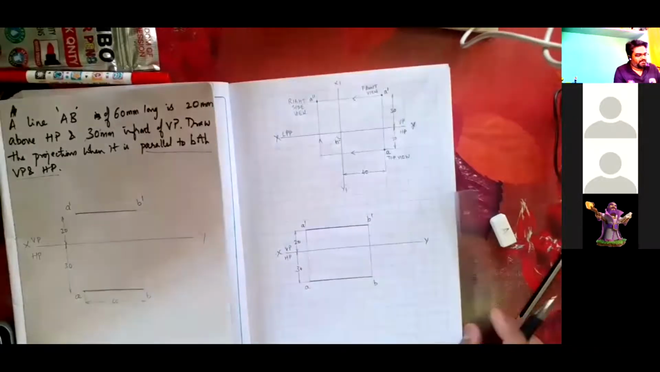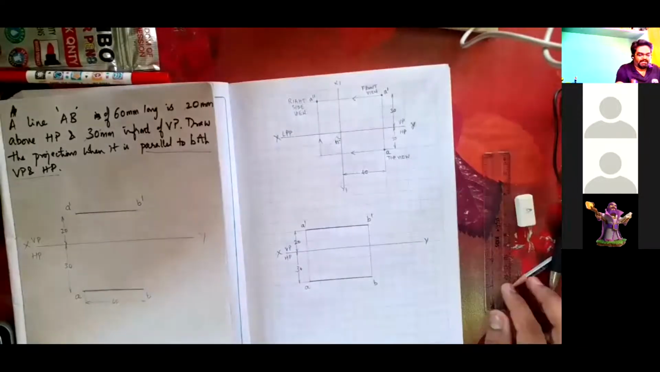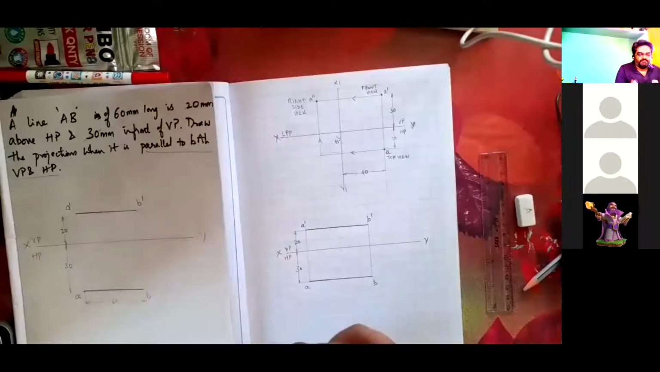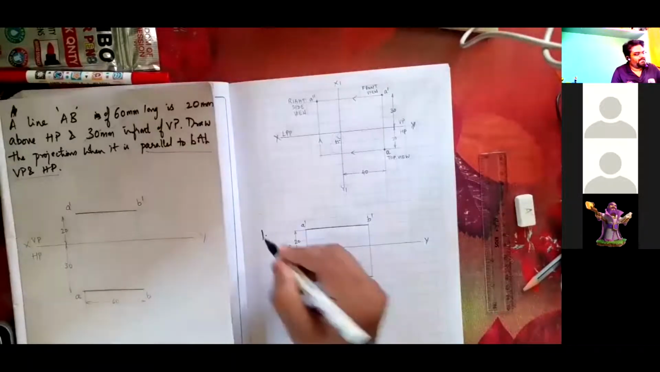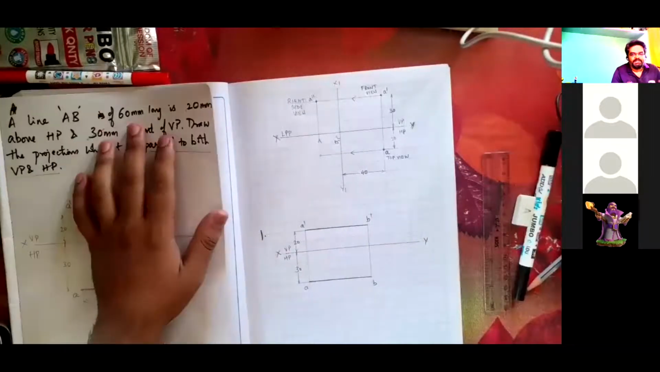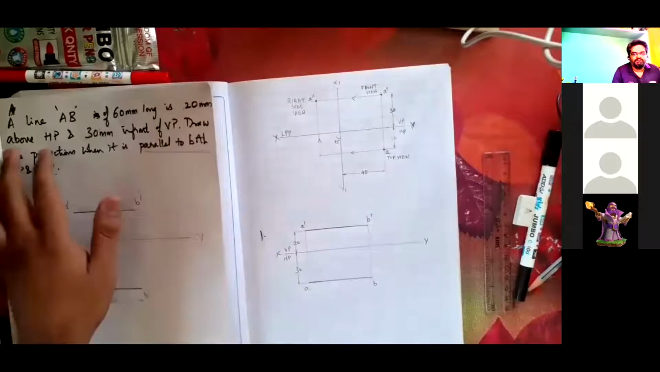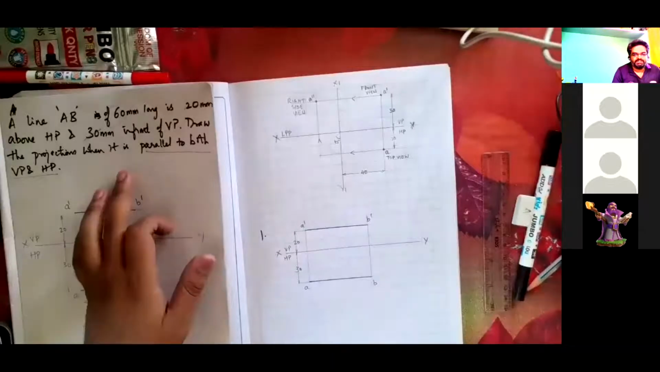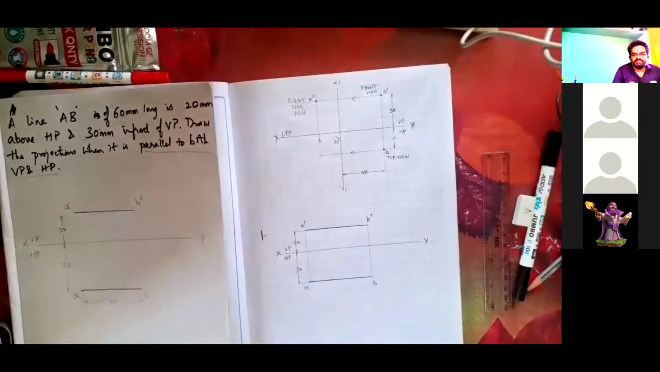This is the first condition of the line in first quadrant. In first quadrant, what is going to happen? A line AB is 60 mm long, lying 20 mm above HP and 30 mm in front of VP. Draw the projections when it is parallel to both VP and HP. This is the only condition at which it is parallel to both VP and HP.